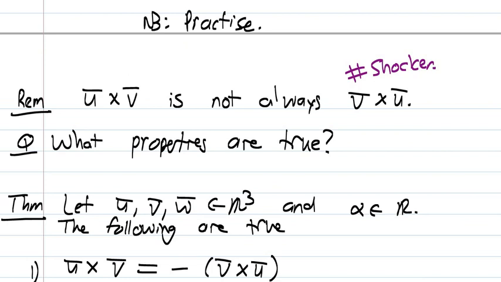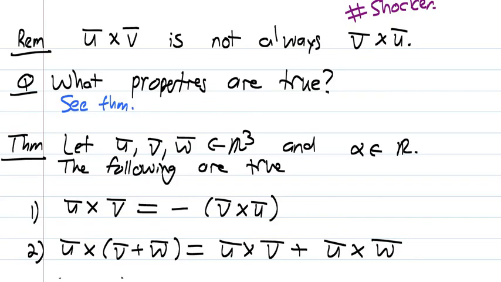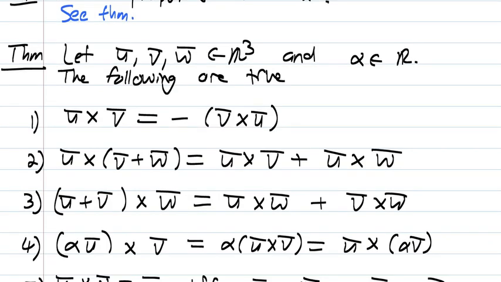All right. So the question is, what properties are true? And we're going to turn it into a theorem. So if U, V, and W are algebraic three-dimensional vectors, and alpha is any scalar, so it's a real number, the following are true. So we have that U cross V is equal to minus V cross U. So U cross V is a 3D vector, V cross U is a 3D vector, and they are additive inverses of one another. This is what result 1 says. All right. So even though U cross V and V cross U is not the same, what we can say, this is always true, that U cross V is the same as minus V cross U.